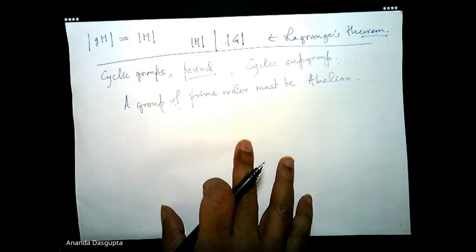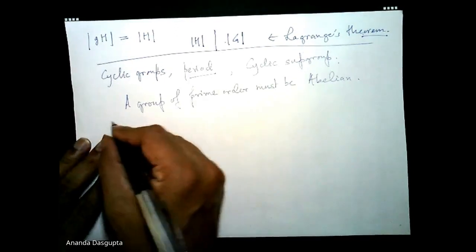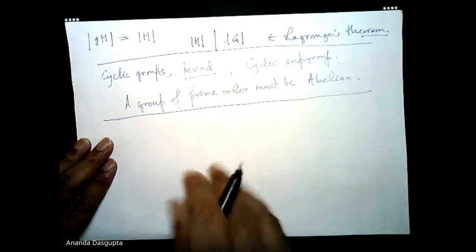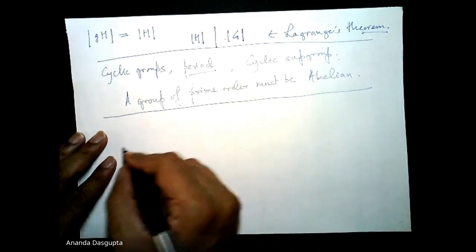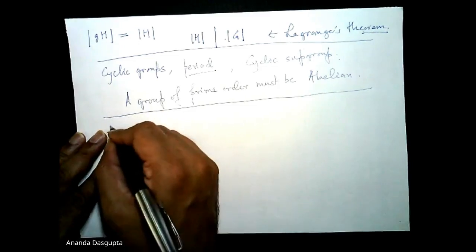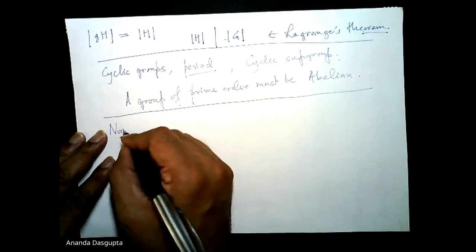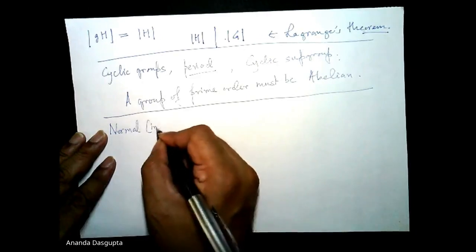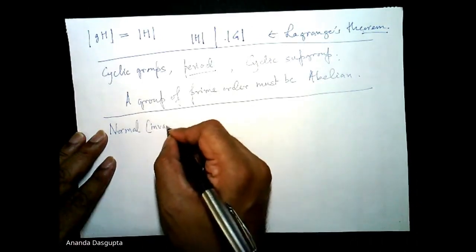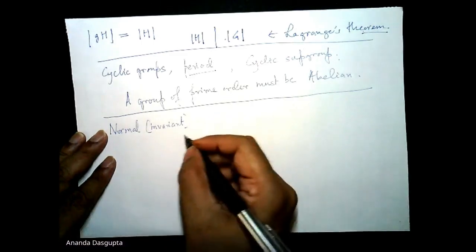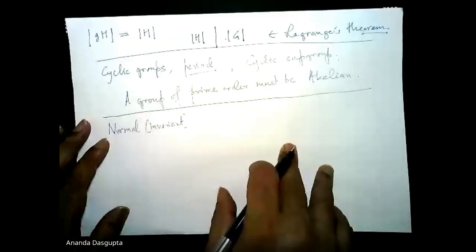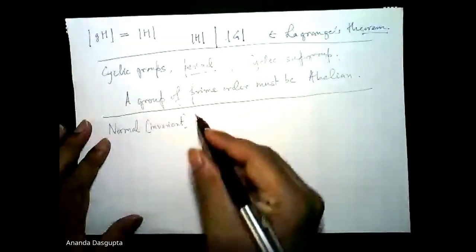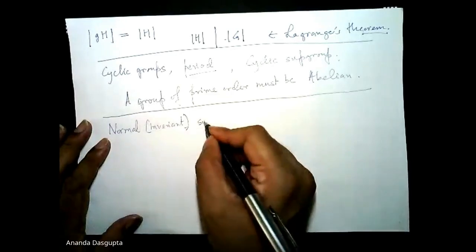So let me check what we need to do next. Okay, now comes a notion which again is an old notion. We have discussed this before, but this is going to be very important for what we are going to talk about next. And this will recur in various forms throughout when we talk of Lie groups, Lie algebras. The normal subgroup and its result in the algebra form will come in handy over and over again. Normal subgroups of a group, also called invariant subgroups of a group.